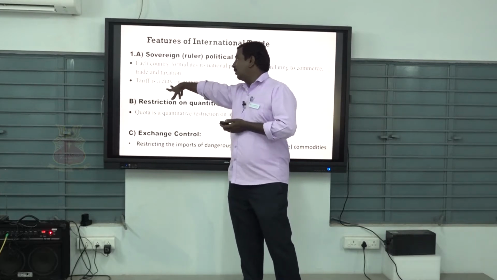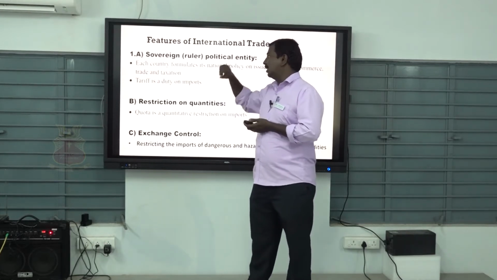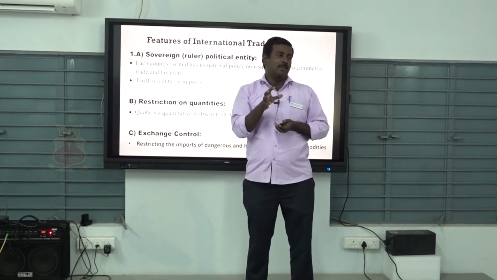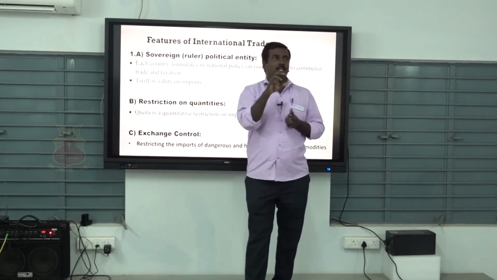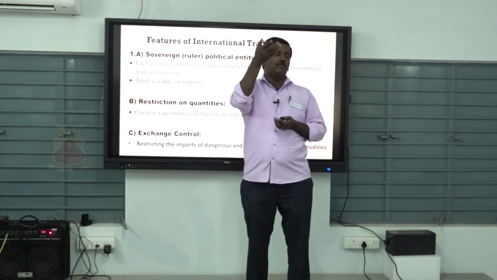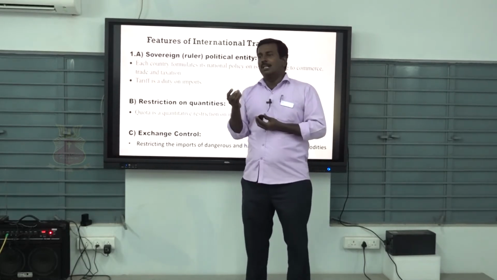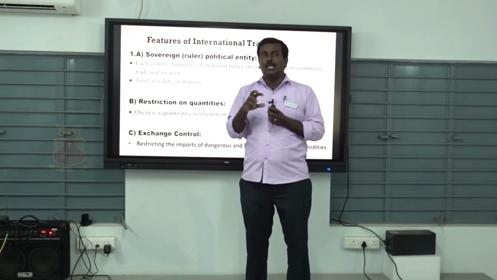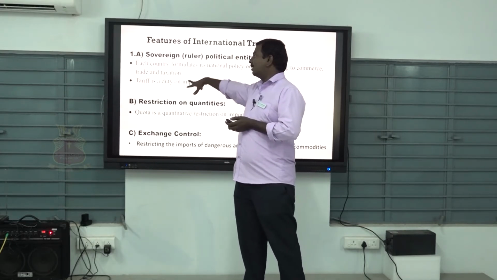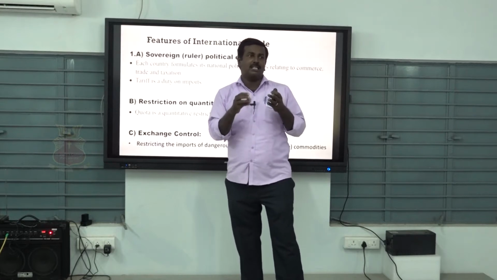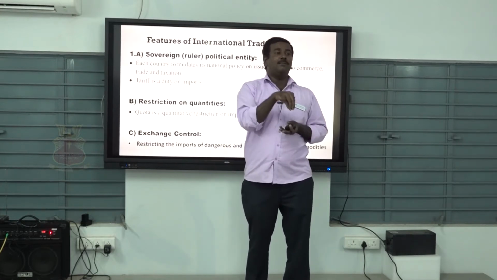Then another main problem is the tariff. Tariff means the tax system. Our nation fixes one type of tax system, then Sri Lanka, Bangladesh and Pakistan fix another type of tax system. Each and every nation follows some type of rules and regulations, some type of tariff system.